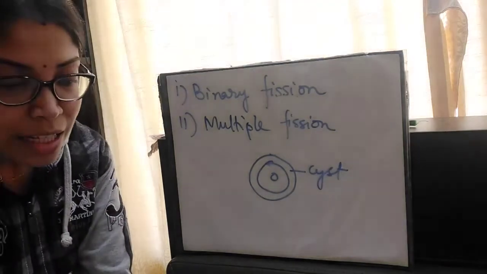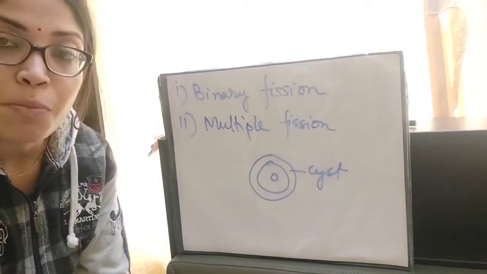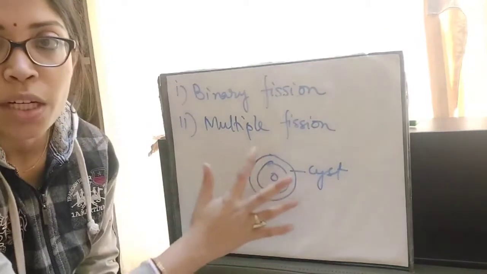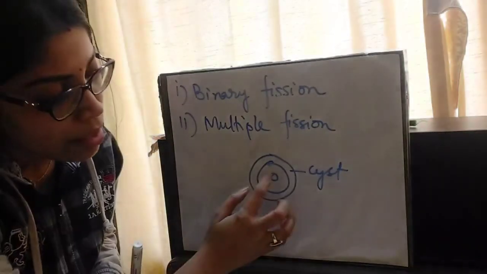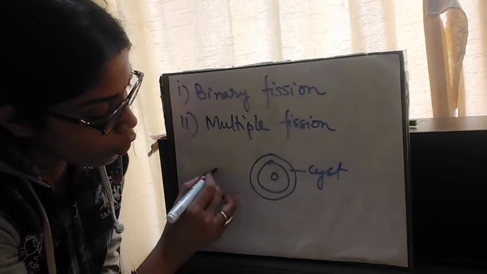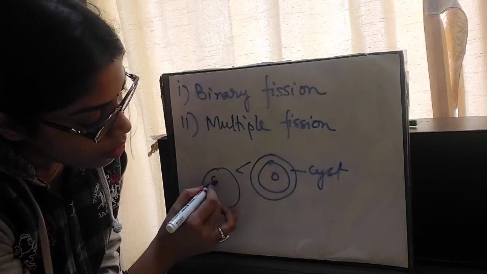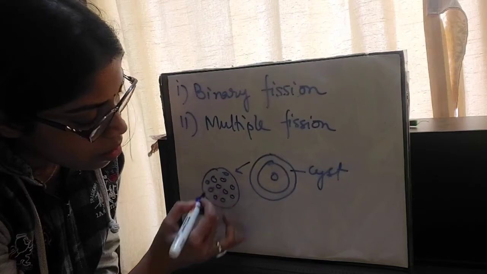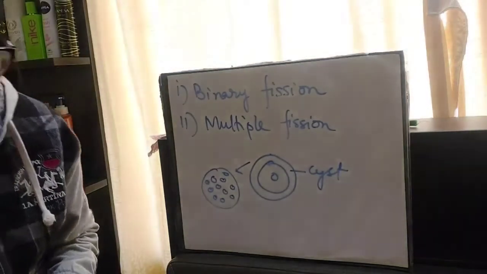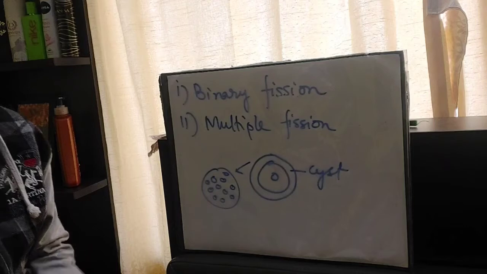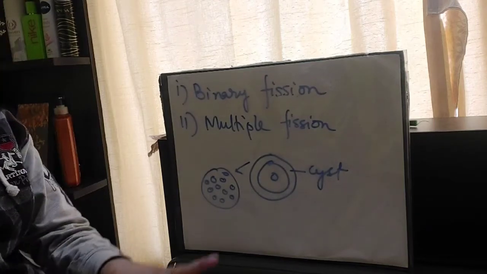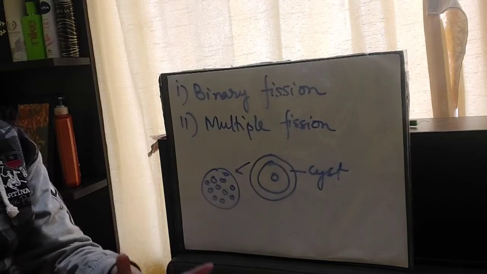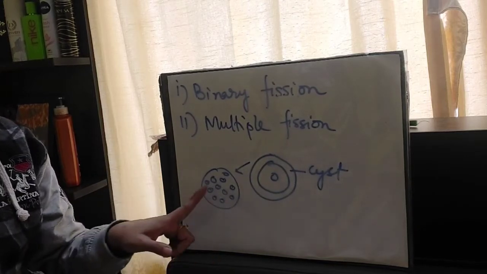Inside the cyst, the cell divides repeatedly to produce many daughter cells. So when the cyst, the outer covering, is already there, the cell might divide to form many cells. When the conditions get favorable, meaning when unfavorable conditions go away, this cyst will break down, releasing the daughter cells.